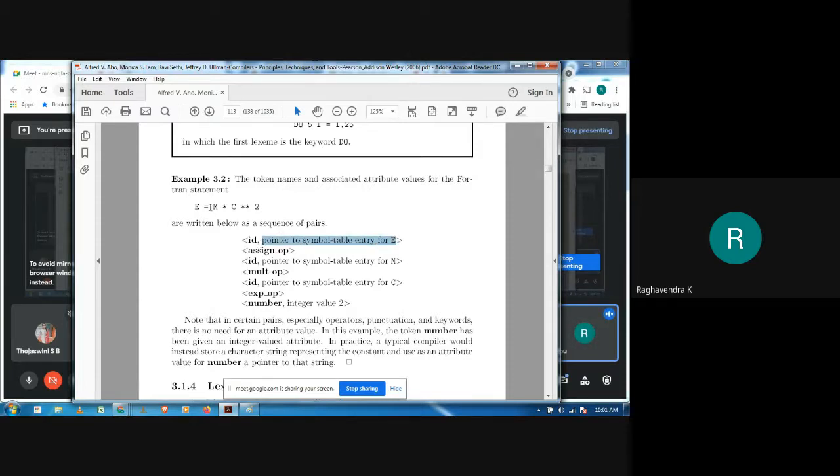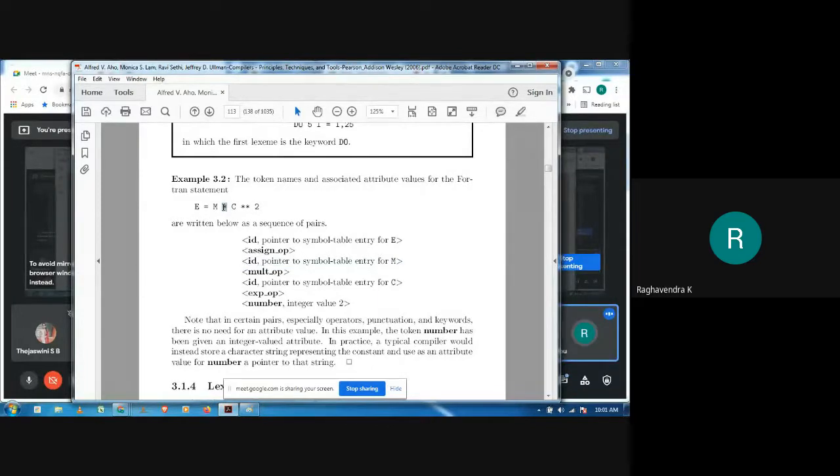Then we have equal to, the assignment operator. For an assignment operator, as I said, the operator is common, so the pattern for it and the lexeme for it are one and the same. We are not going to store that in the symbol table. We will simply pass on that we have seen an assignment operator. Then comes M, once again an identifier, so we generate a token ID and a pointer to the symbol table.